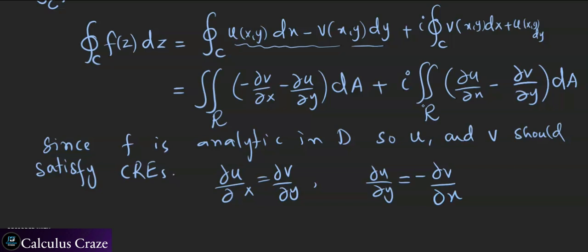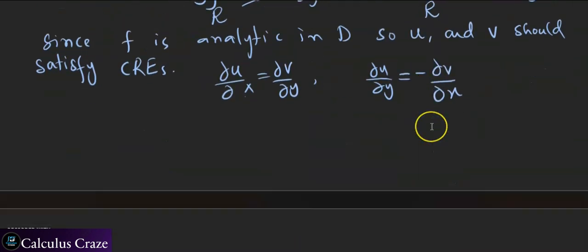Because these two are equal, this goes to 0, and because the partial derivative of u with respect to x is the same as the partial derivative of v with respect to y, this goes to 0, and hence this integral over this simple closed contour of this analytic function over the simply connected D is 0. So this was Cauchy's theorem. Next, we will see the Cauchy-Goursat theorem.